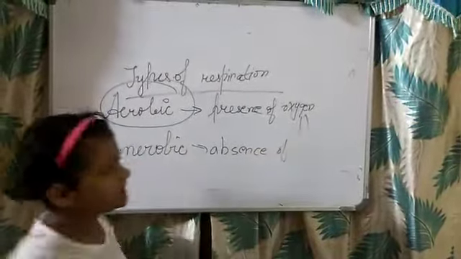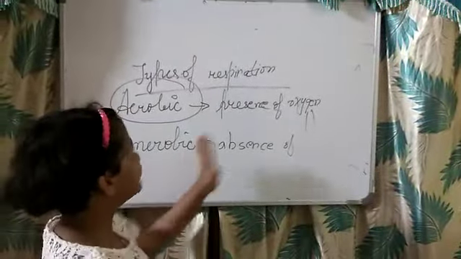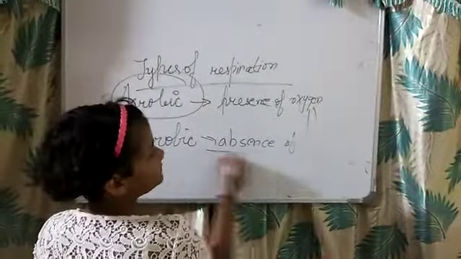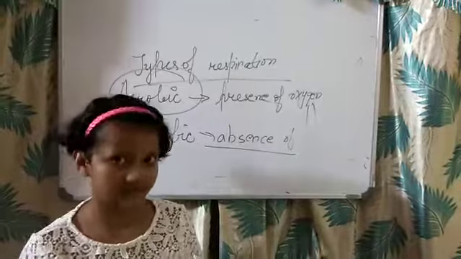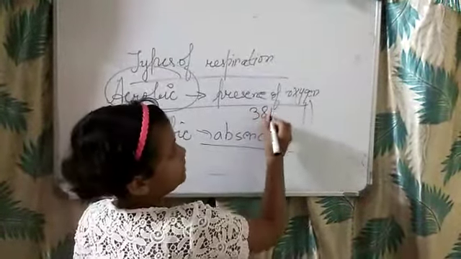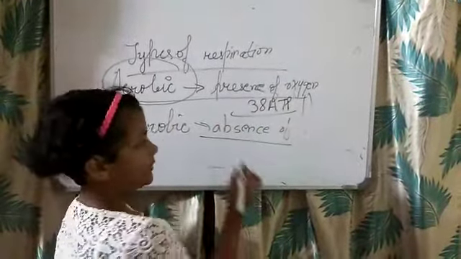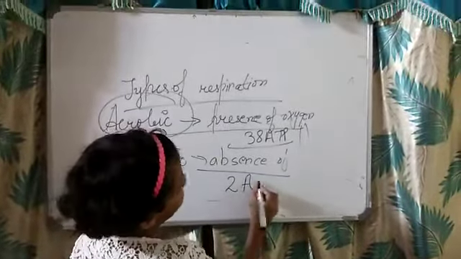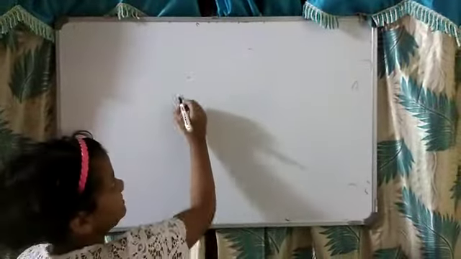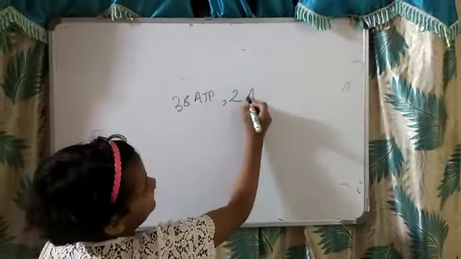Complete oxidation of food occurs in aerobic, but in anaerobic, incomplete oxidation occurs. In aerobic respiration 38 ATP energy molecules are released, and in anaerobic 2 ATP molecules are released.